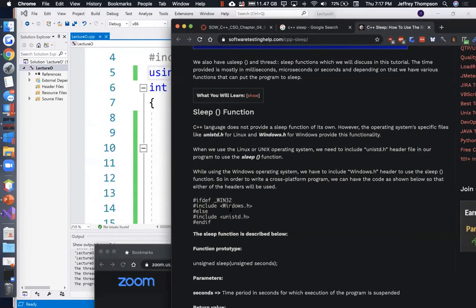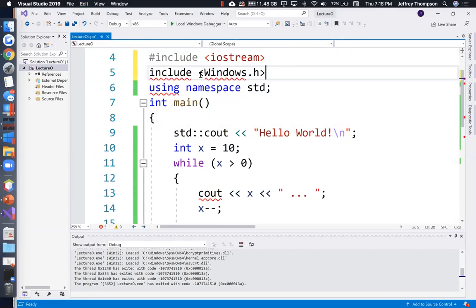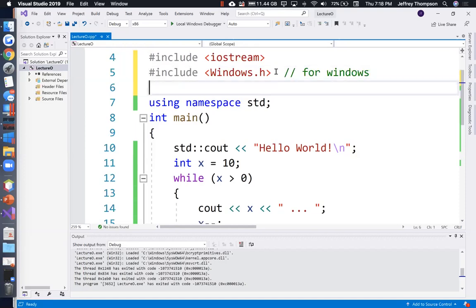You could just include windows.h with a capital W, and it would be good to go because you know you're running on Windows. Tell you what, I want you to either do this if you're on Windows, #include <windows.h>, and I'm going to put a comment here: this is for Windows. And then I'm going to comment out the next one, #include, and what was that H file?